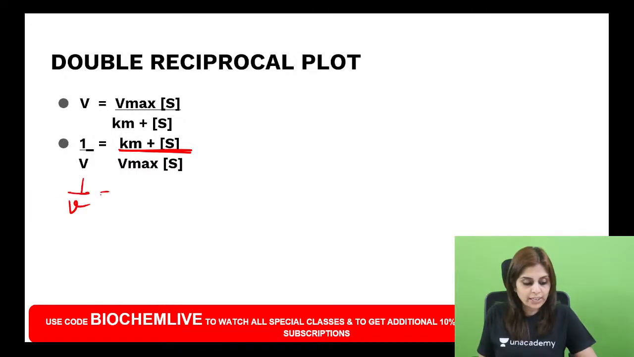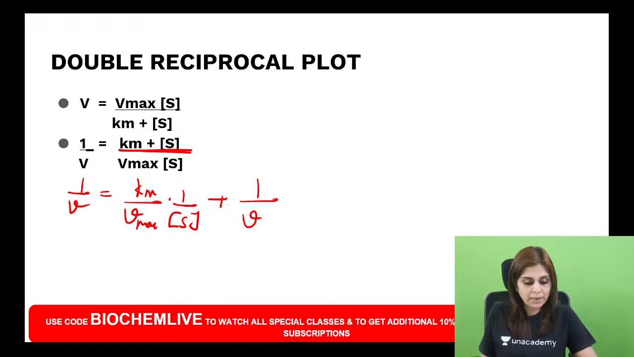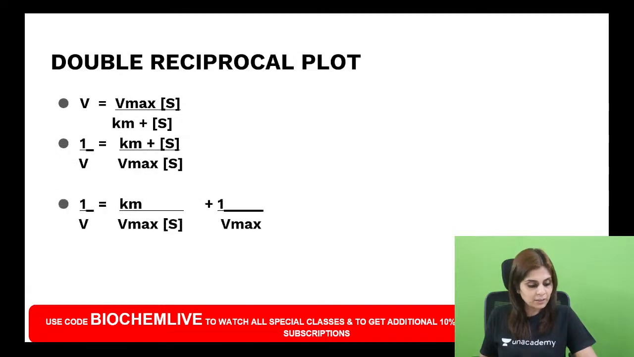I am going to write it as 1 by V is equal to Km by Vmax into 1 by S plus S by Vmax into S, which will become 1 by Vmax. Do you all understand this? Instead of having it as a common denominator, I have just split it as 1 by V is equal to Km by Vmax into 1 by S plus 1 by Vmax.